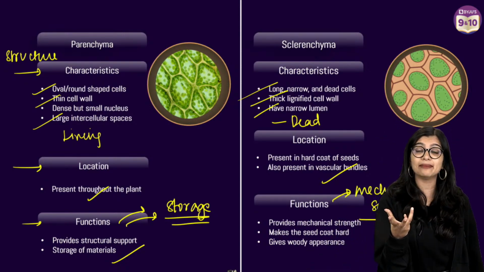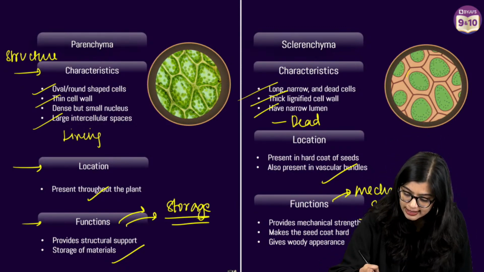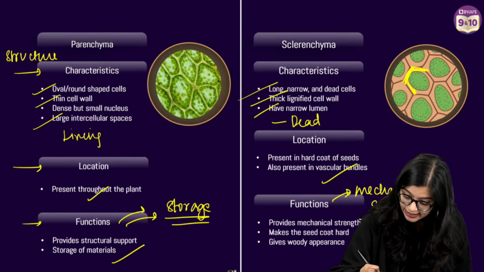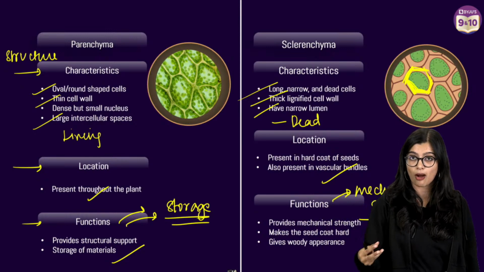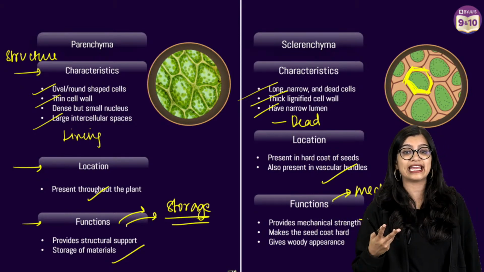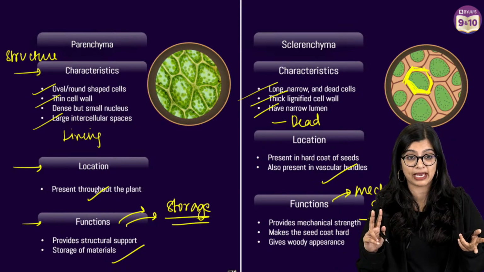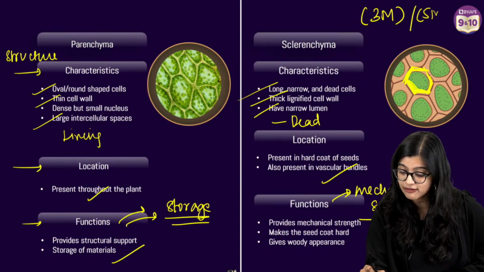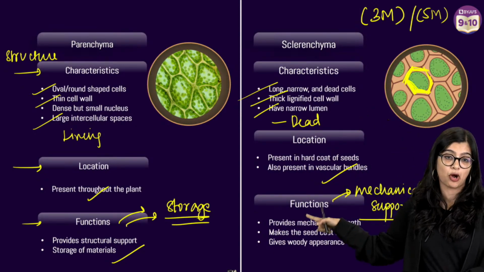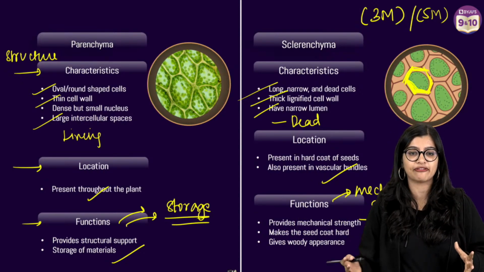So lignified means that it has depositions of lignin in it, right? Because the cell wall of sclerenchyma has a lot of lignin, which is a chemical compound, which is why we say it is lignified. This kind of question, especially difference based, can come for 3 marks, it can come for 5 marks also, because a good number of pointers are there. So 3 marks is what I would ideally prefer.